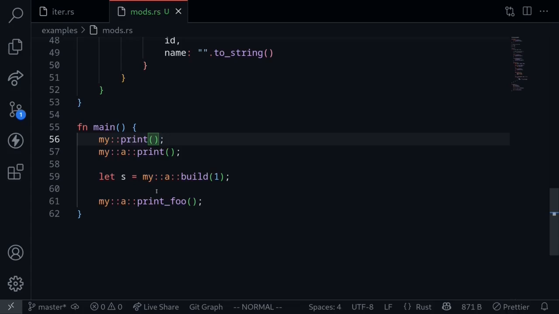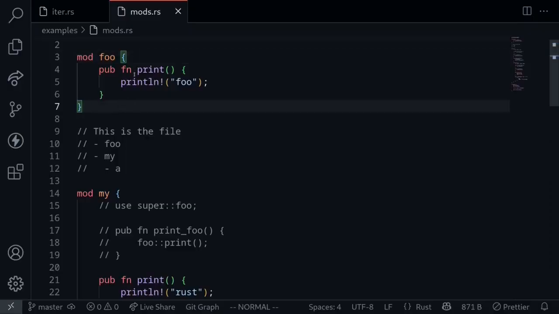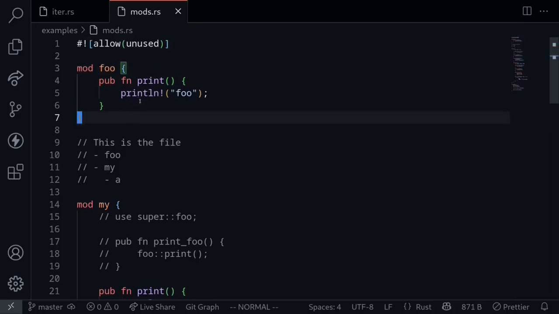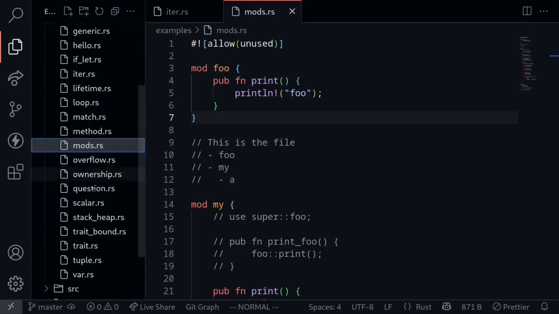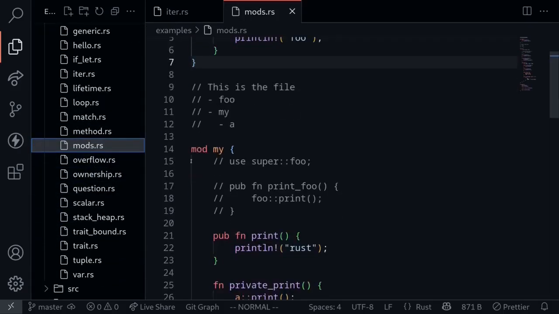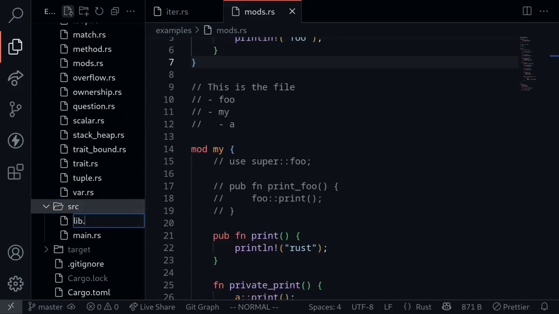So these were some examples of how to use the module to organize your code and how to use the keyword super to import modules. The next thing I want to do is organize these modules into separate files. Currently, this file is located under examples, and the name of the file is called mods.rs. To put these into separate files, inside the source folder, you'll create a new file called lib.rs.